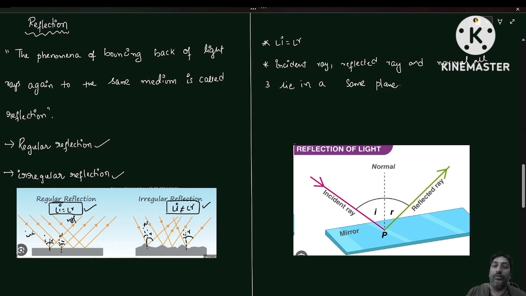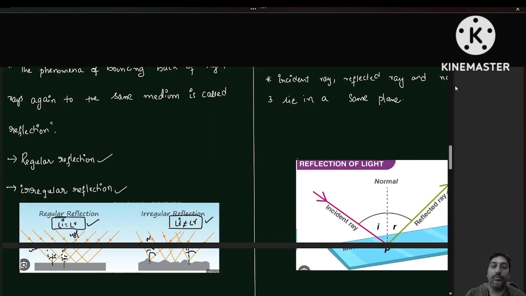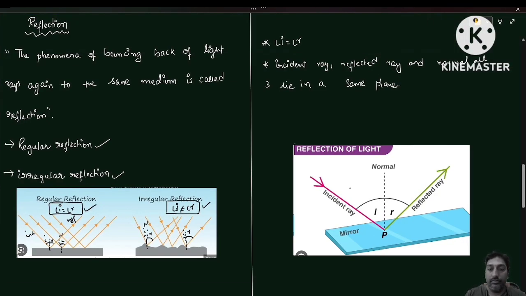Okay, now here you can consider this is the incident ray and this is the reflected ray, and here it is a normal.